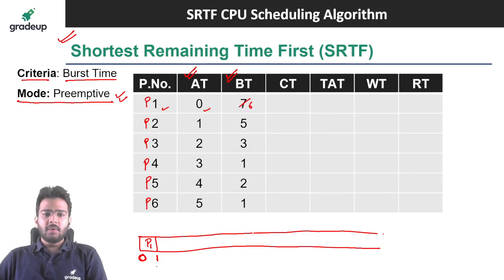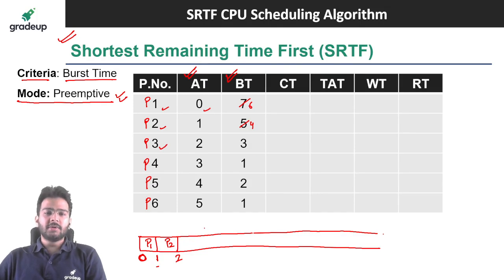Clear? Now at 1 unit of time, the P2 process has also arrived in the ready queue. Now we have to compare the burst time of P1 and P2, and whichever process has the lesser burst time, we are going to schedule that now. So P2 has less burst time, so we can schedule the P2 process now. For 1 unit of time, we are going to schedule it because we are going to wait for other processes as well. So let's schedule it for 1 unit of time. Now at 2 units of time, the P3 process has also arrived in the ready queue.